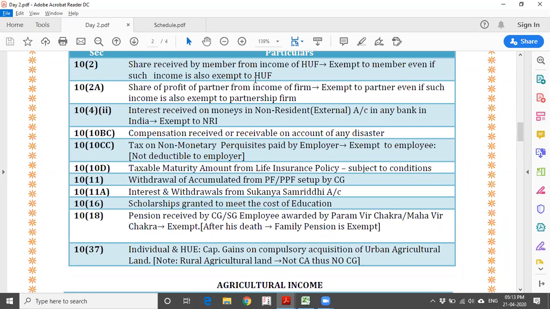Until it is transferred to the normal account, it won't be considered that the amount has been repatriated or taken into India. So the interest accumulated on the NRE account, that is the non-resident external account, has been exempted, because once we deem that the amount itself has not come into India, we cannot tax it. That is prima facie.